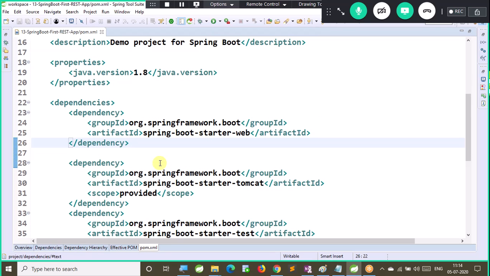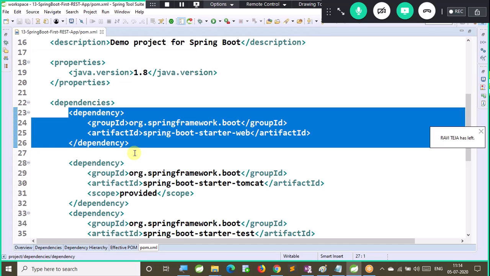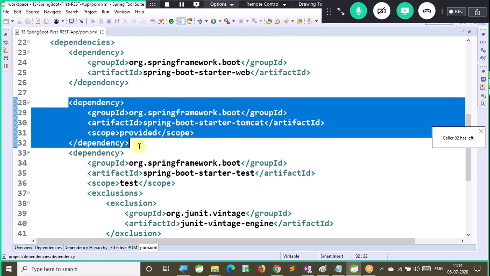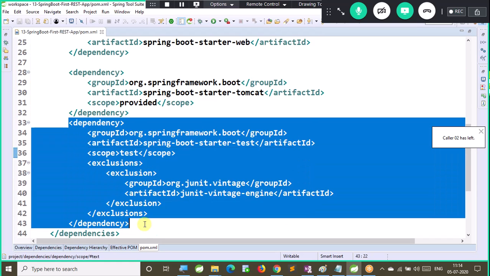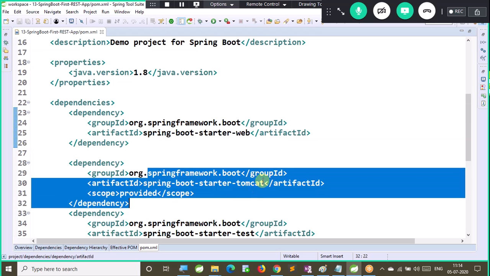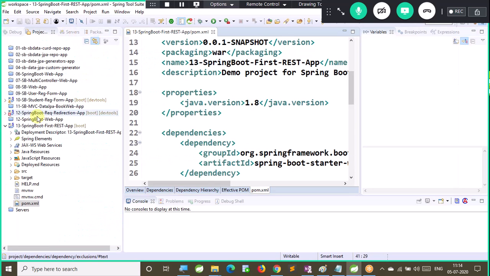See them. What are those? Spring Boot Starter Web. This is what we selected at the time of project creation. Then by default, Starter Tomcat is coming as the embedded container. Then the JUnit dependency is coming for us. So these are the dependencies that are there: Starter Web, Starter Tomcat, and Starter Test.